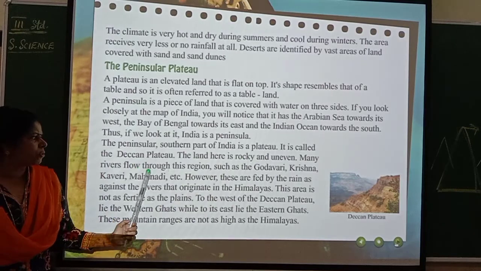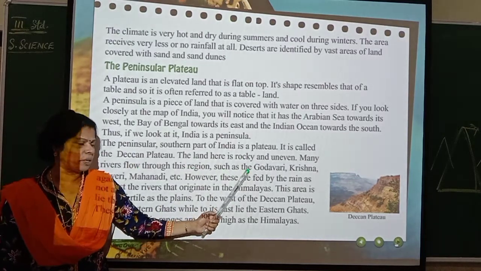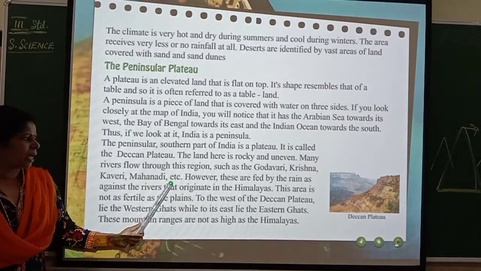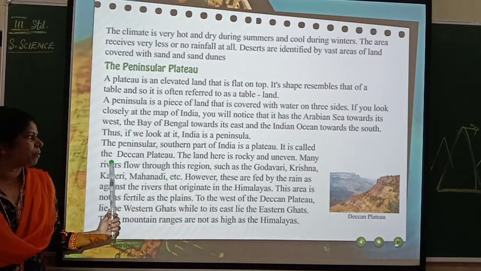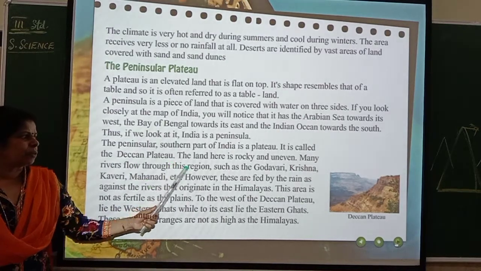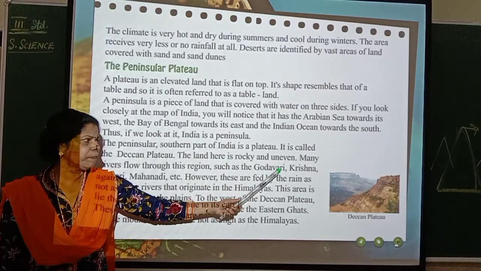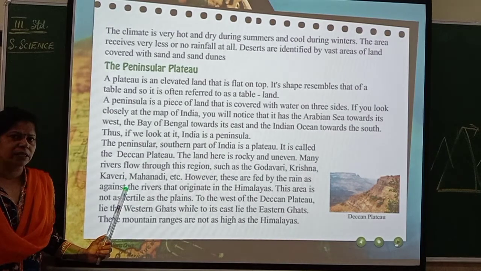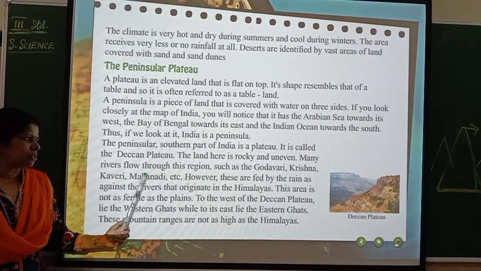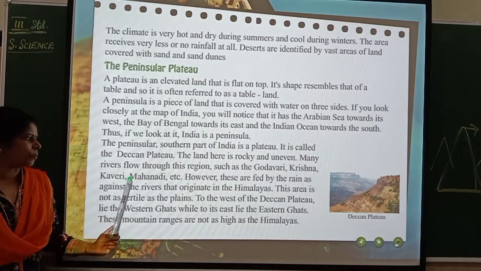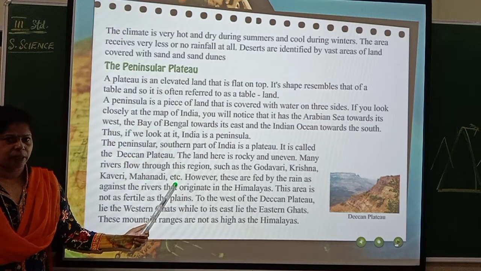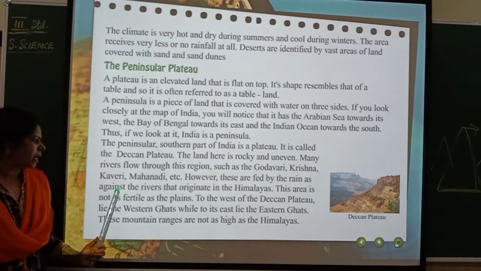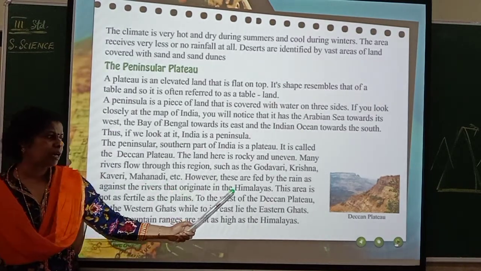Many rivers flow through this region, such as the Godavari, Krishna, Kaveri, Mahanadi, etc. All these are rivers which flow on the Deccan Plateau. We are getting water from Kaveri, isn't it? We Bangaloreans. So Kaveri also flows through this Deccan Plateau. However, these are fed by the rain, as against the rivers that originate in the Himalayas.